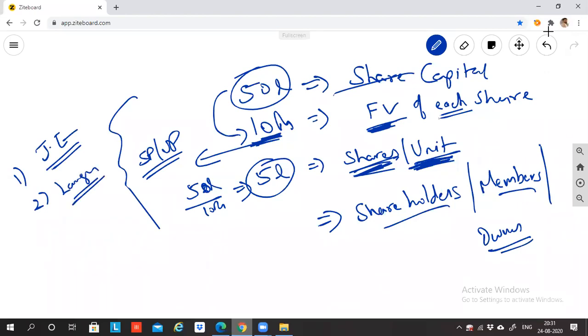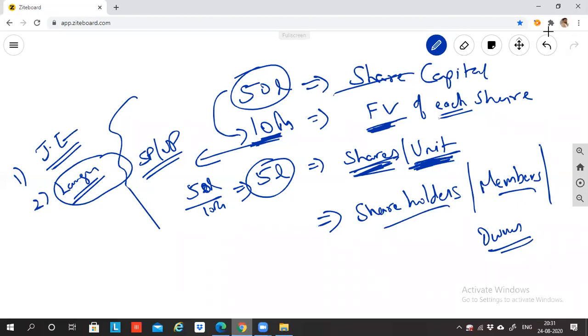One place where your examiner can make the concept, or let's say the sum, tougher is in the language. They can give the language in such a crooked way that even a simple thing is made complicated and put in front of you, and you feel that it is very complicated, something which you cannot do.